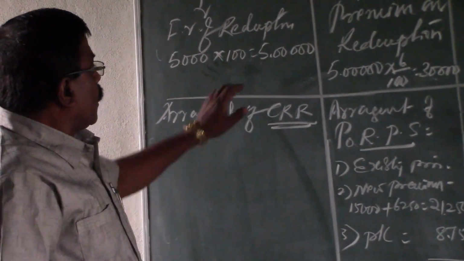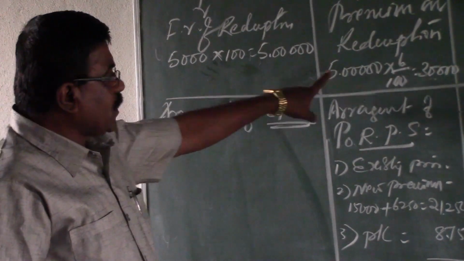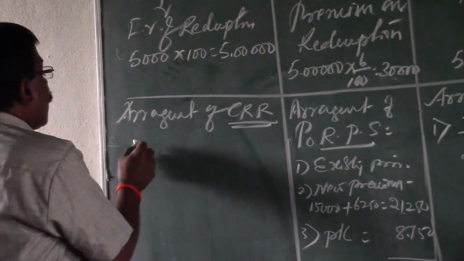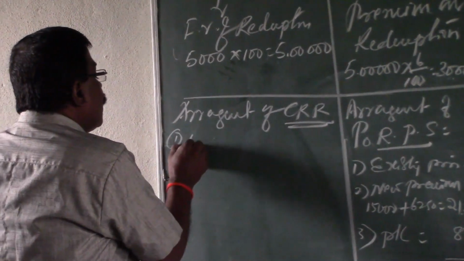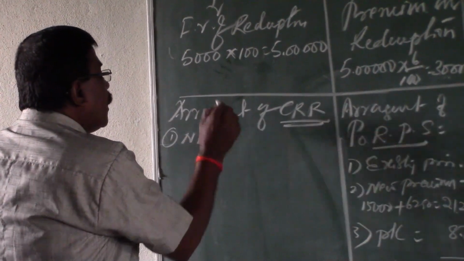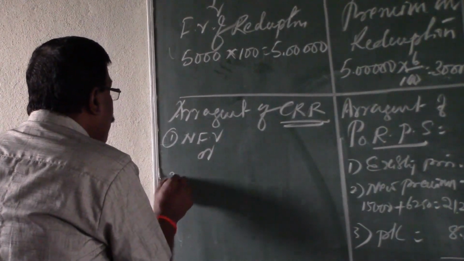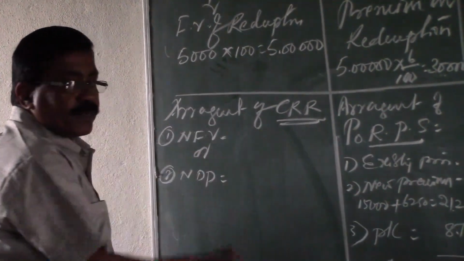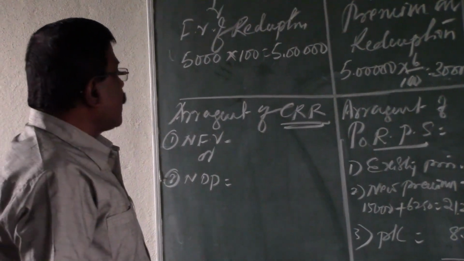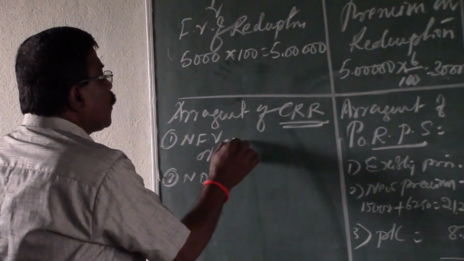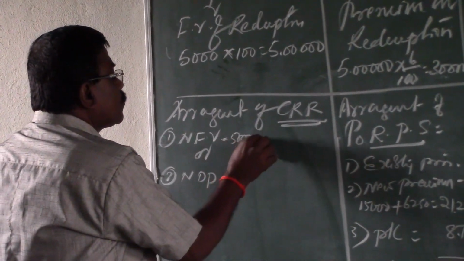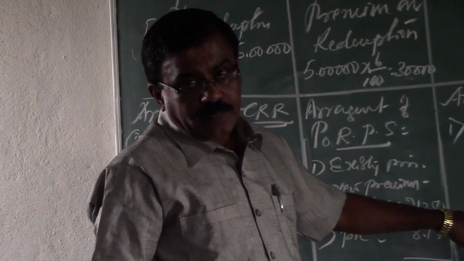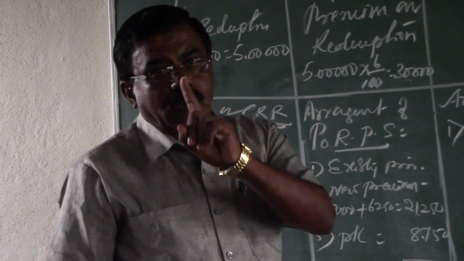Arrangement of capital redemption reserve. Here the shares are redeemed on the basis of premium, and issue of shares is also there. Therefore here the arrangement is, number one net face value, or number two net divisible profits, whichever is less we have to take up as per the rule. Here net face value, in the sense face value of redemption is rupees 5 lakhs minus face value from the issue of shares only, at the time of arrangement of CRR.